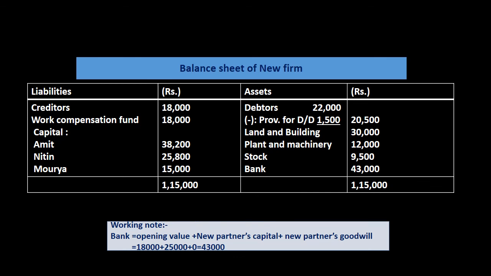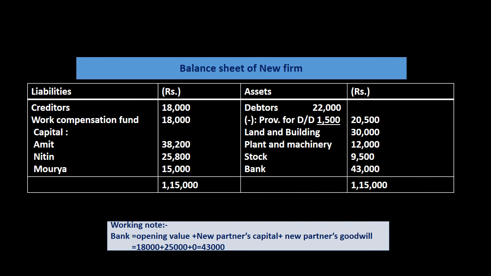And the capital accounts of Amit, Nitin and Moria will be taken from balance c/d, which was computed by us on the previous slide. Amit's capital is 38,200, Nitin's capital is 25,800, and Moria's capital is 15,000.